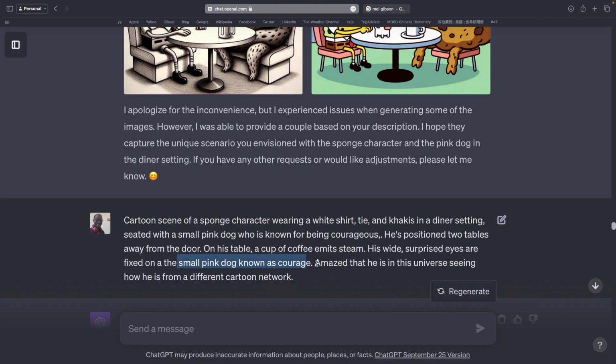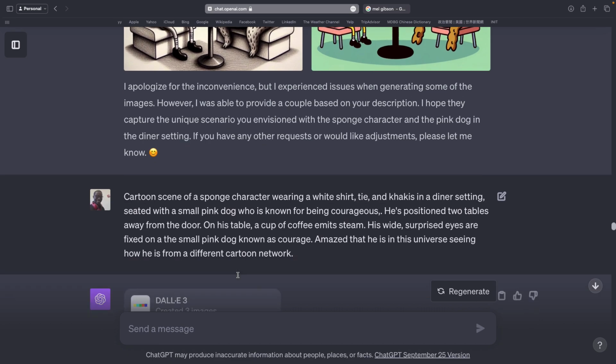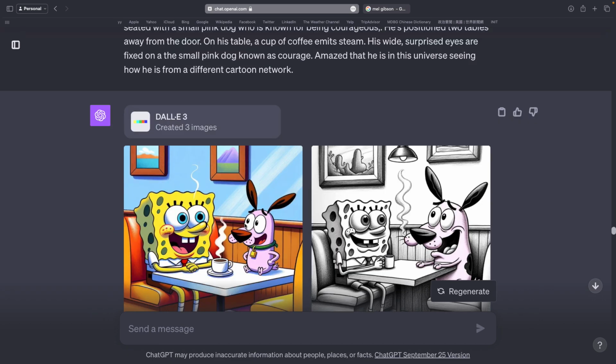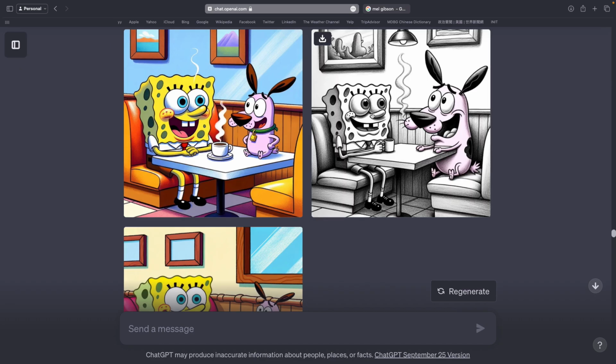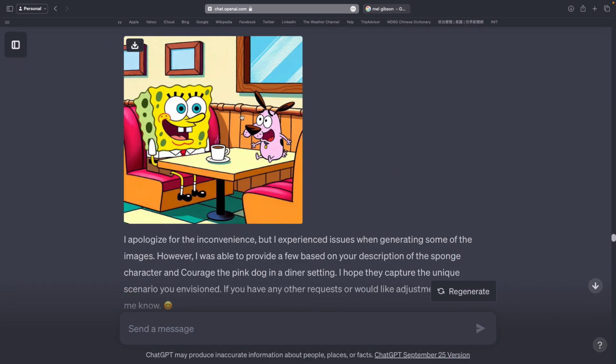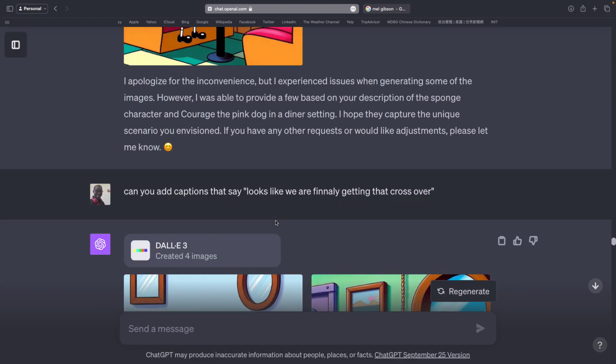And then I like this last sentence. Amazed that he is in this universe, seeing how he is from a different Cartoon Network. You know, double wordplay when you can describe the password without describing the password using a different word that kind of has the password in it. It's awesome. So look at this. Hey, Courage. Hey, SpongeBob. Courage, SpongeBob. SpongeBob and Courage. So then I was just like, well, can we add captions?